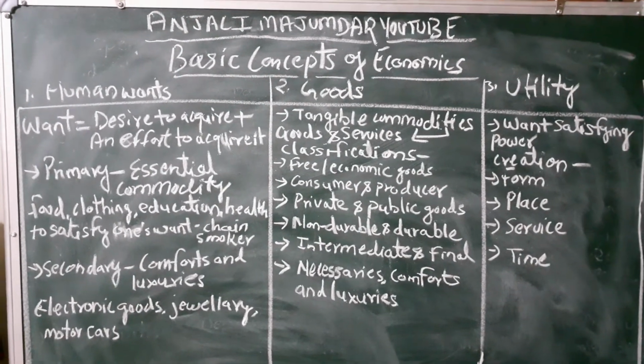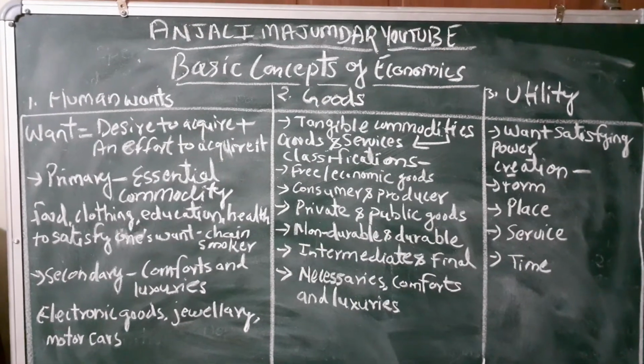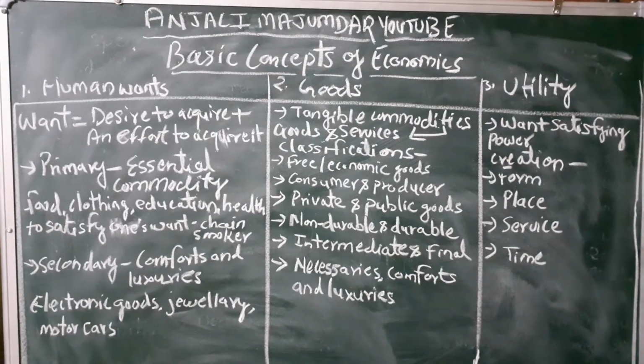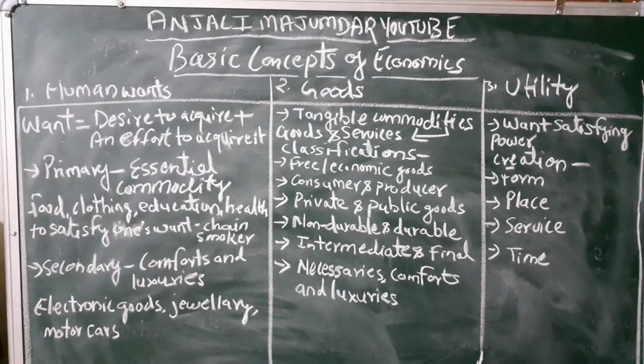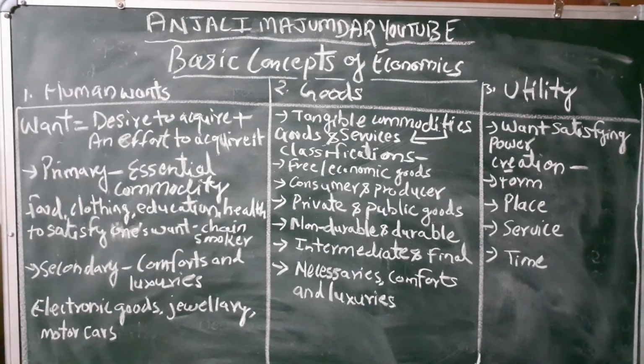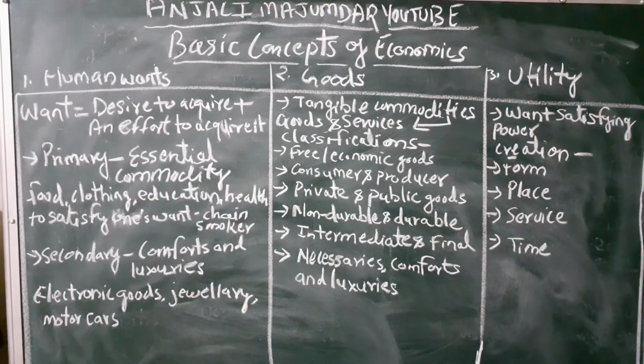Now the same sugar, if it is used by confectioners or bakers, the shops where cakes and pastries are made, for them the sugar is a producer good, because that sugar helps them to make a finished product which is ready to sell. So this is the basic difference between consumer and producer goods.